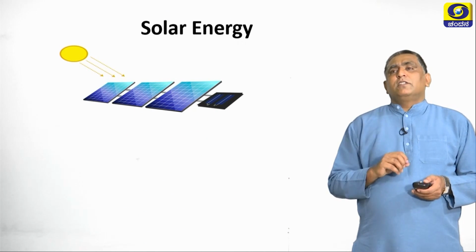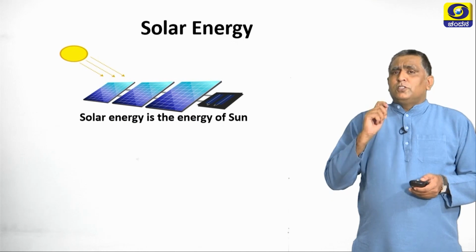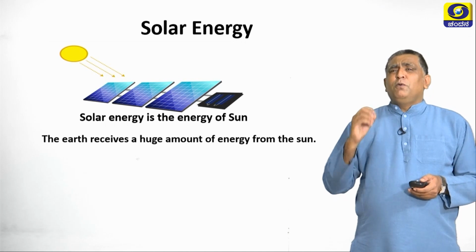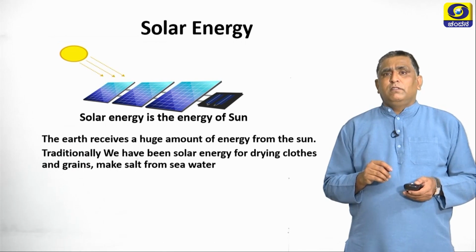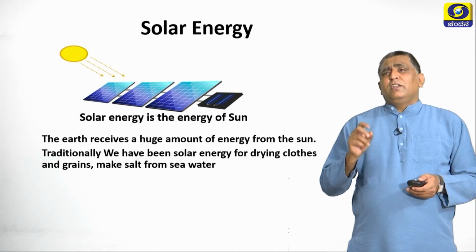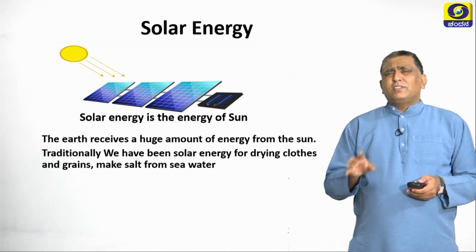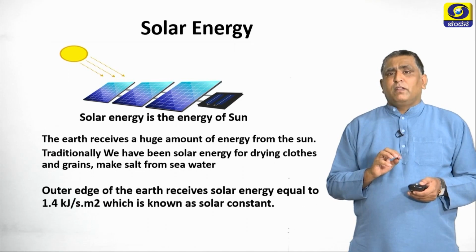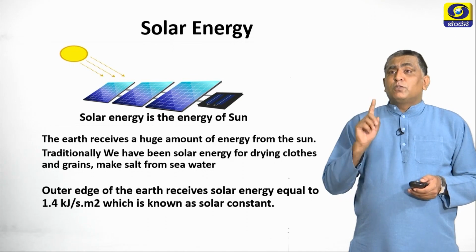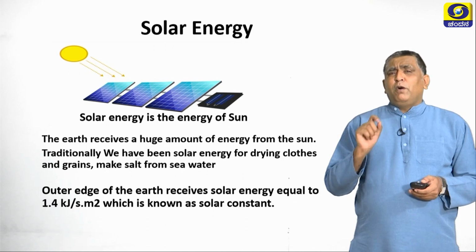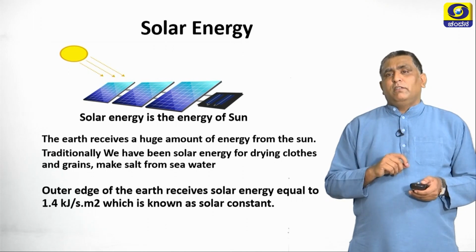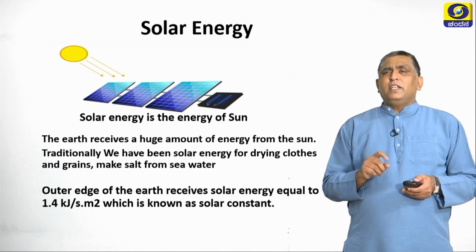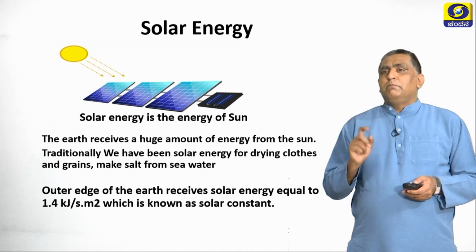So, let us discuss solar energy. Solar energy is the energy of the sun. The earth receives a huge amount of energy from the sun. Traditionally, we have been using solar energy only for drying clothes or grains. Sometimes we even use it for making salt from seawater. The outer edge of the earth receives solar energy equal to 1.4 kilojoules per second per meter square, which is known as the solar constant. This is also important, we should look into it. Solar constant is 1.4 kilojoules per second per meter square.